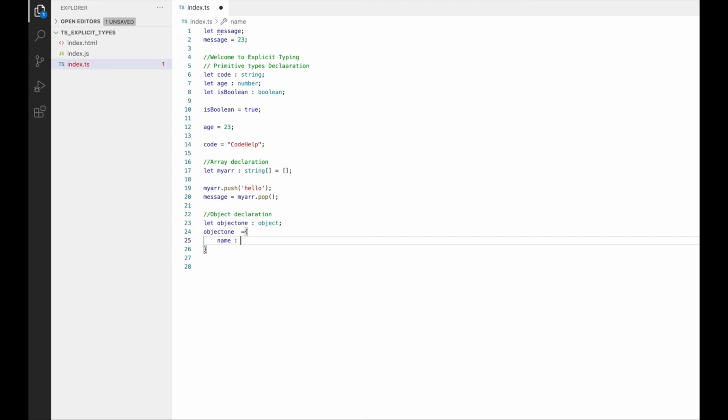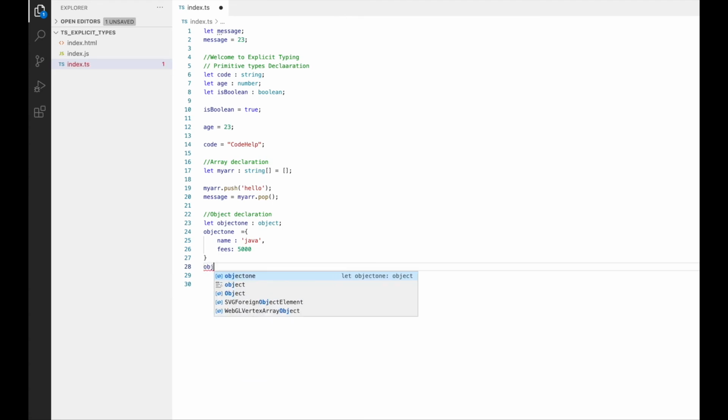Inside it, I'll give the property name, let's say Java, and another property fees, let's say 5000. Also, I can do something like object1 equals an empty array, and this would also work fine, as an array is also a type of object.